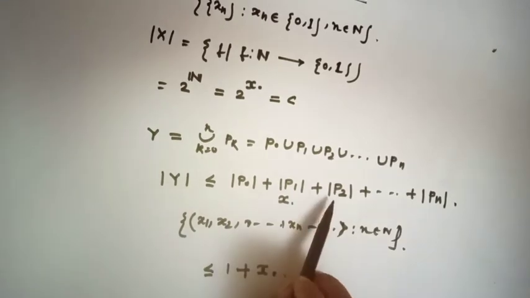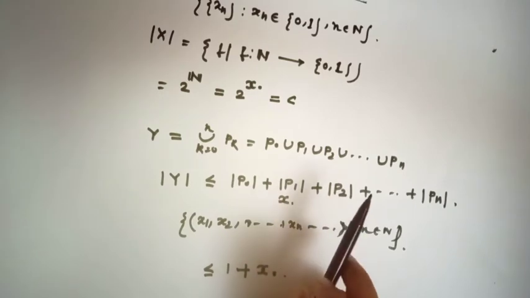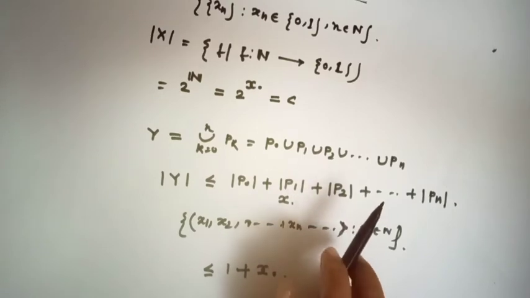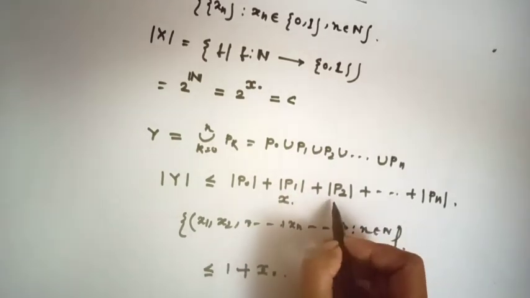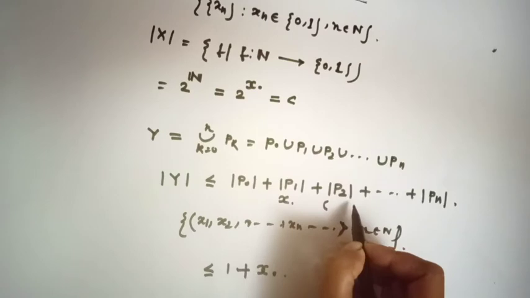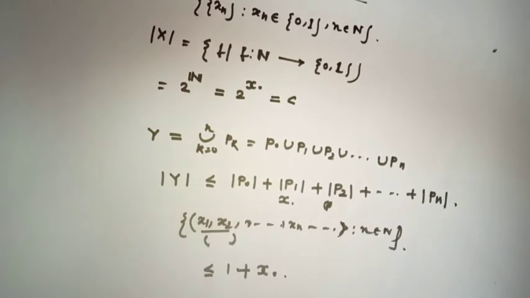Then P2. What is P2? P2 is the set of such sequences where only two positions are 1. That means in this sequence we can put 1 in only two positions.